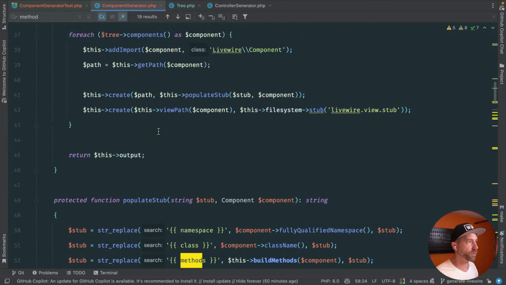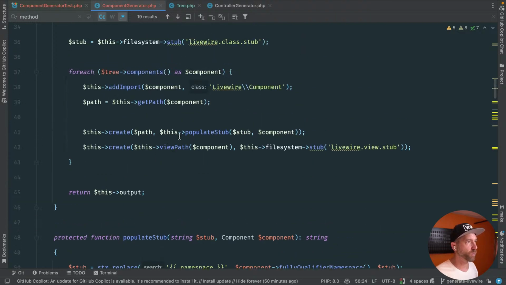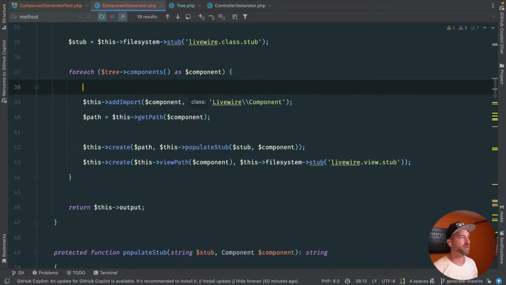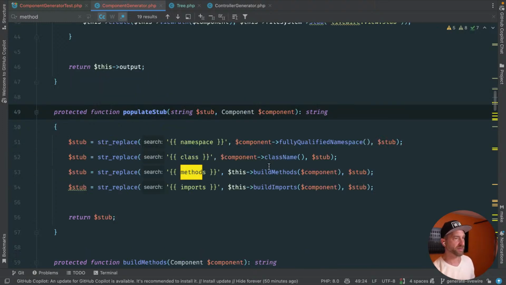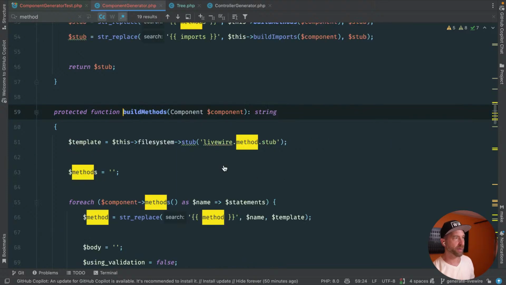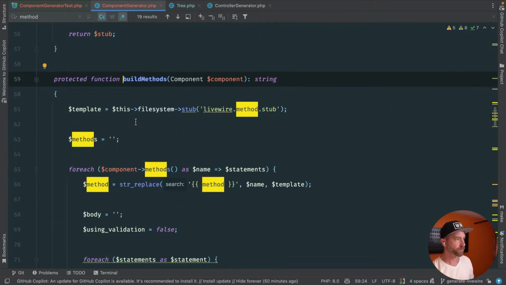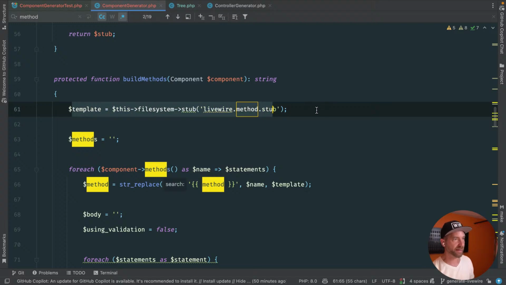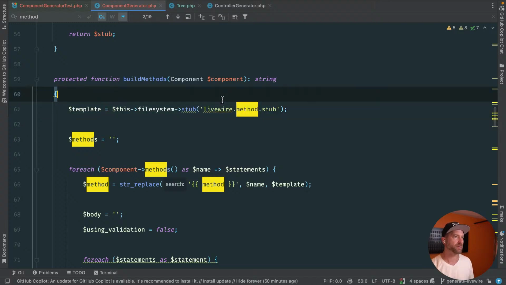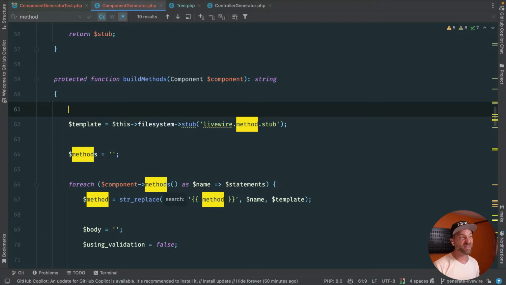For whatever reason, we never got into populate stub. So let's dump the component name. Let's get down into populate stub. We called build methods on components. We should immediately get that template right there. So either I've misnamed something or we're truly not getting into build methods.